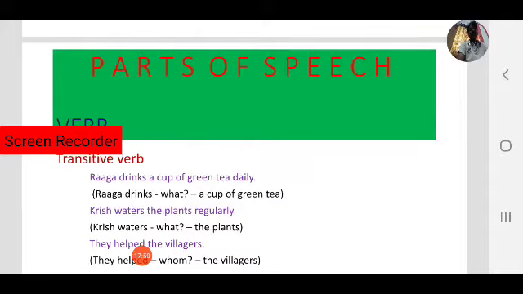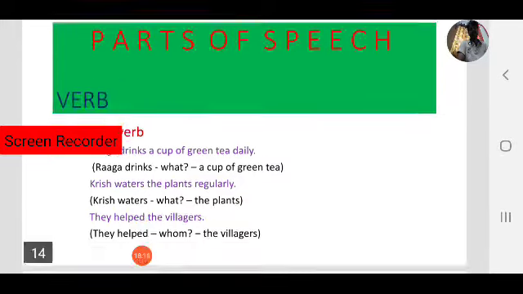Here observe, a cup of green tea, the plants are objects. So a transitive verb always has an object. To know that object, we have to ask a question. The subject does what? The subject does whom? Like that.